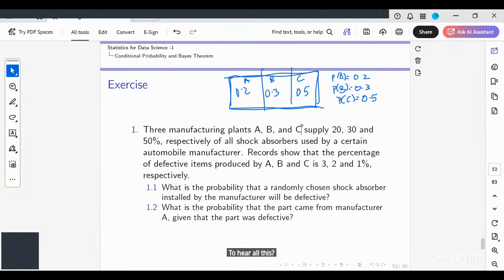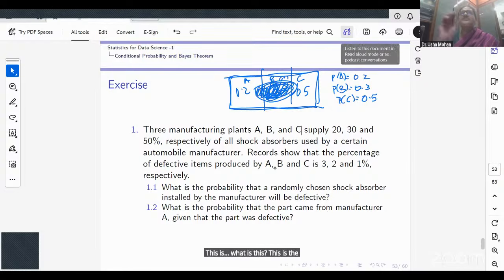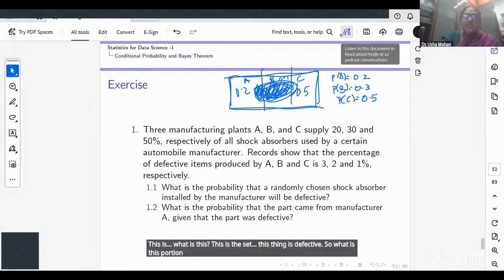Now, among these, I have a set which I'm going to call the set of defective elements. This is the set, this thing is defective. So what is this portion? How would I describe this portion?